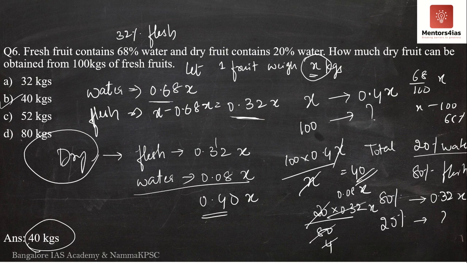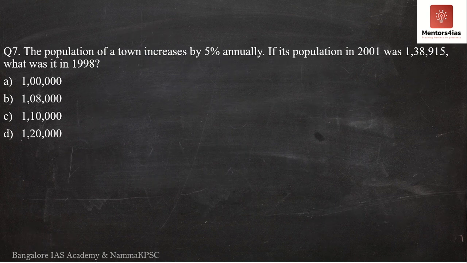This is the process of understanding with respect to this particular question. So now moving on to the next question. Question number 7. Now what does question number 7 say? The population of a town increases by 5% annually. If its population in 2001 was 1,38,915, what was the population in the year 1998?